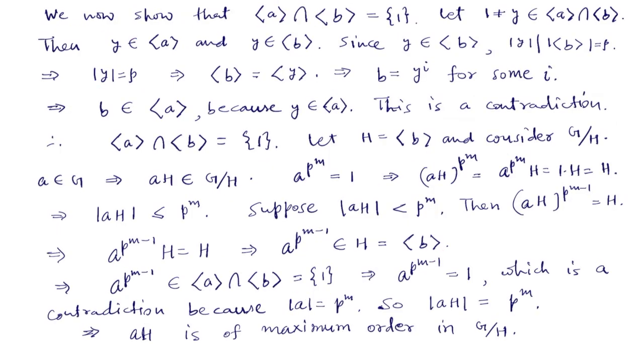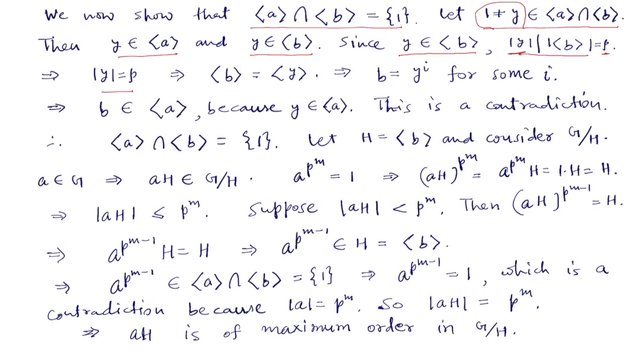We now show that the intersection of these two subgroups is 1. So pick a non-identity element y from this intersection. Then y is in this cyclic group and y is also in the cyclic group generated by b. Because y is in the cyclic group generated by b, the order of y divides the order of this subgroup, which is p because b is of order p. So the order of y can be 1 or p, but because y is non-identity, the order of y must be p exactly.